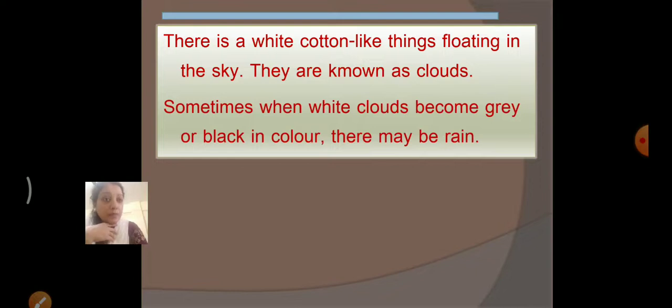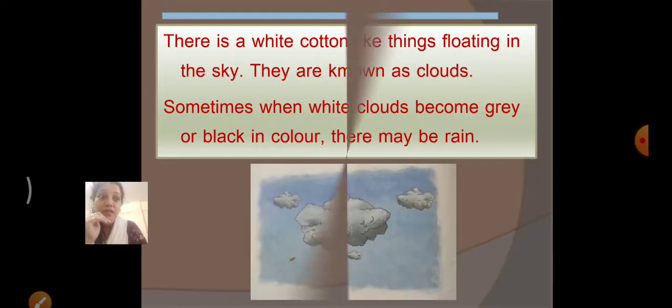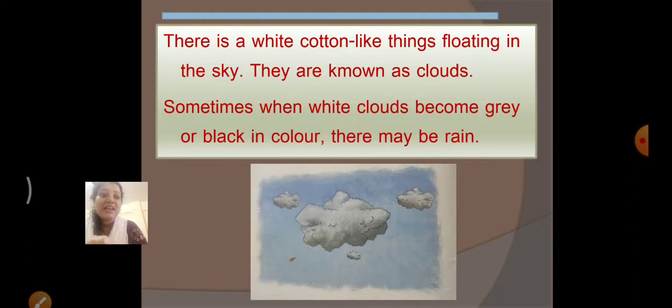Sometimes when white clouds become gray or black in color, there may be rain. Now if you see in the sky, the clouds are white in color, but sometimes they become gray and black, which means that there is going to be rain. See here, these are gray clouds. If the clouds become gray or black, it means there may be rain.